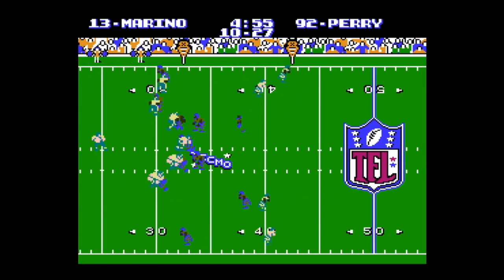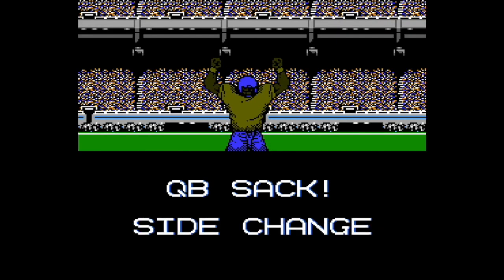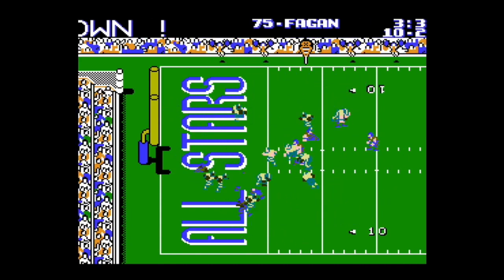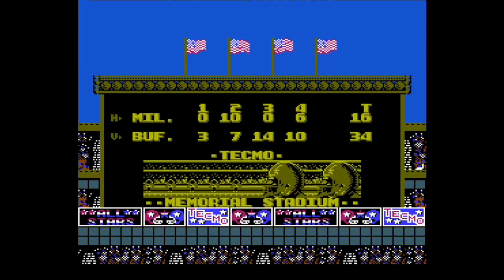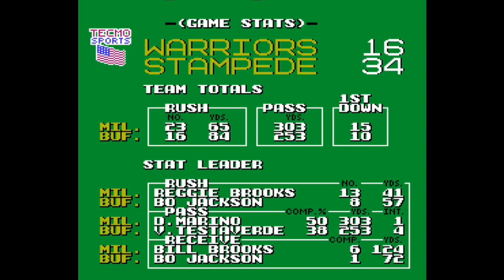Down 17. Do they have anything left in them? Pepper Johnson sacks them. And looks like Bo Jackson punches it in one more time. And the Stampede destroy Milwaukee 34-16.